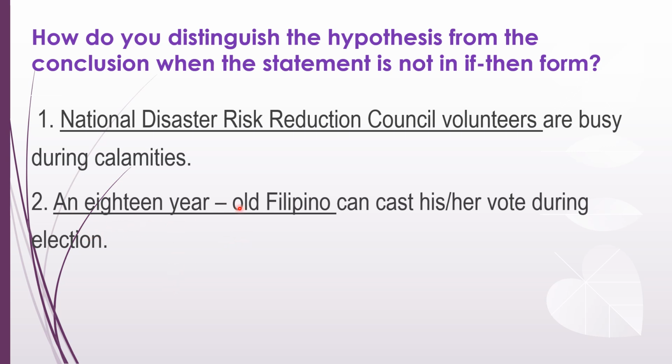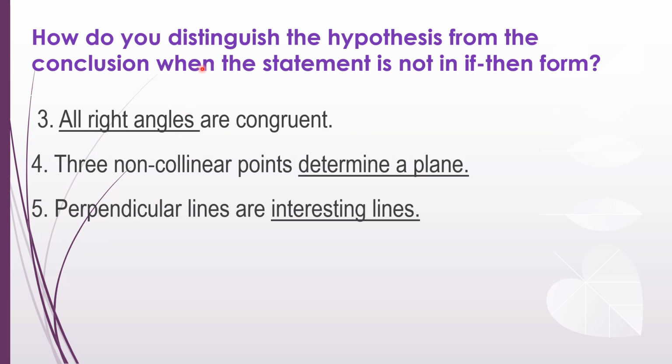So this one is another example. The one with the underline is the hypothesis. How do you distinguish hypothesis from the conclusion when the statement is not in if-then form? So we have number 3 here. All right angles are congruent. At the same time, this is the hypothesis. Number 4, three non-collinear points determine a plane. Okay, determine a plane is the conclusion. Perpendicular lines are intersecting lines. Intersecting lines are the conclusion. It's easy. Okay, next.